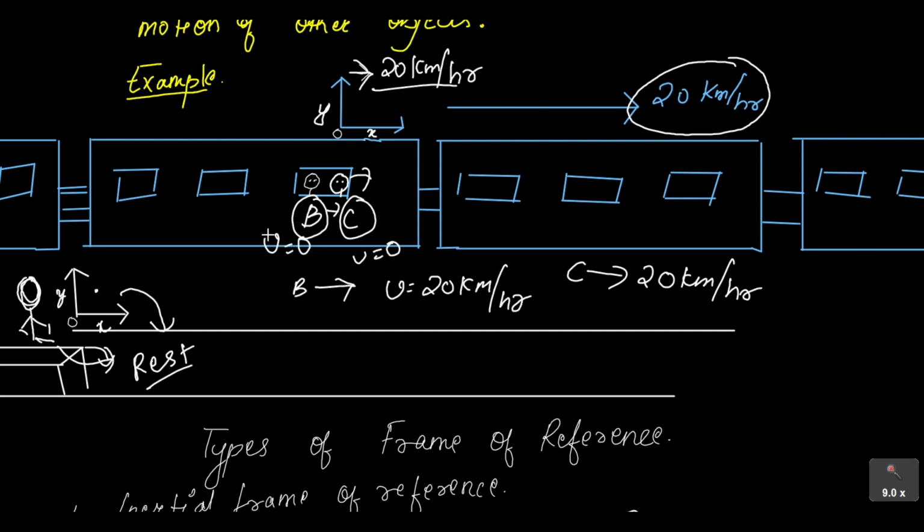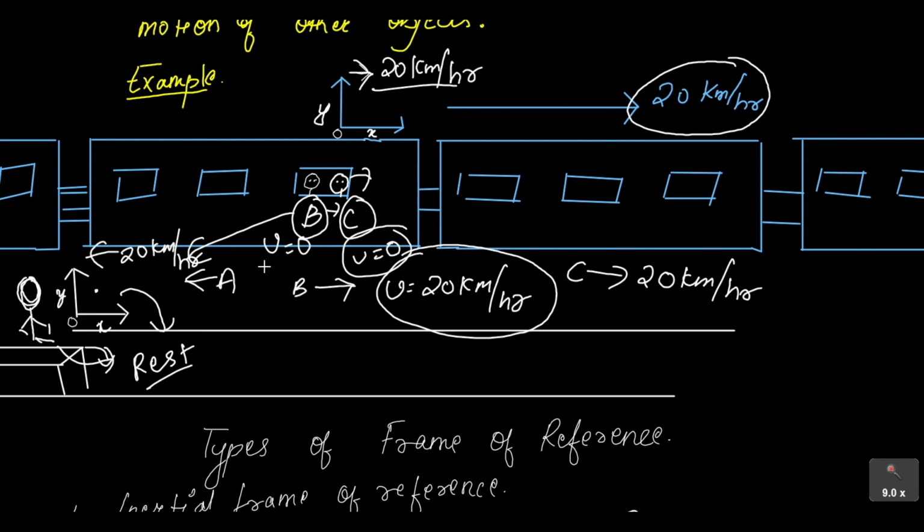And if B makes an observation of A, then he will say that A is moving in this direction, the west direction, with a velocity of 20 kilometer per hour. So you can see it is the same scenario, but when you make observations from different points, you get different answers. Sometimes you get 0, sometimes 20 kilometer per hour, and sometimes different directions as well. So the point in space from which we make our observation plays a role. These sets of coordinates are called a frame of reference, and some frames of reference can be moving, some can be at rest.